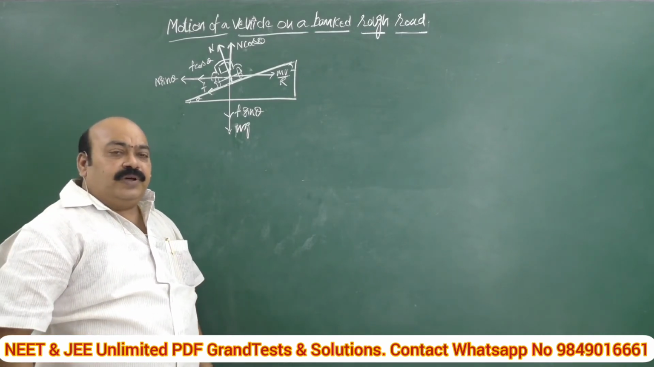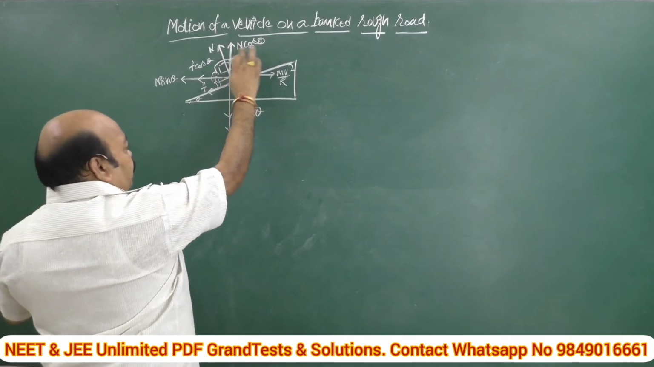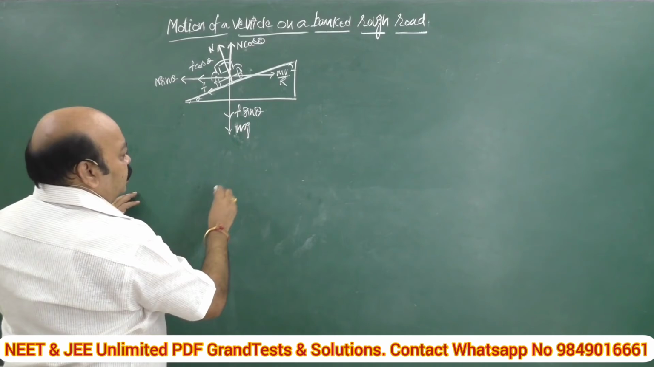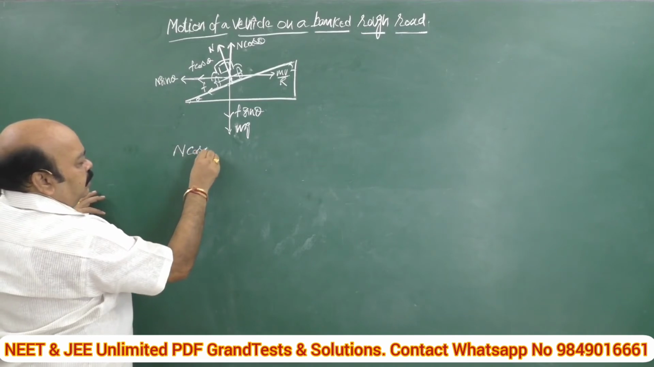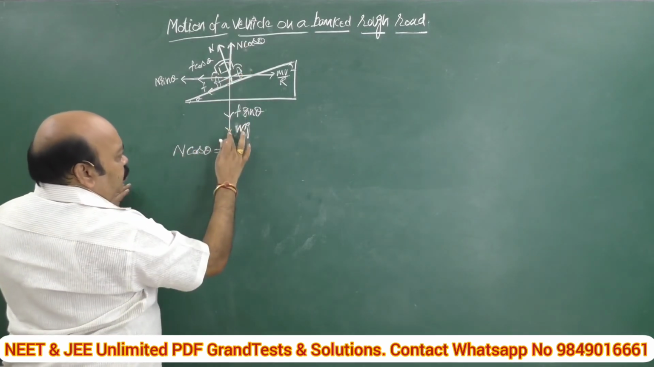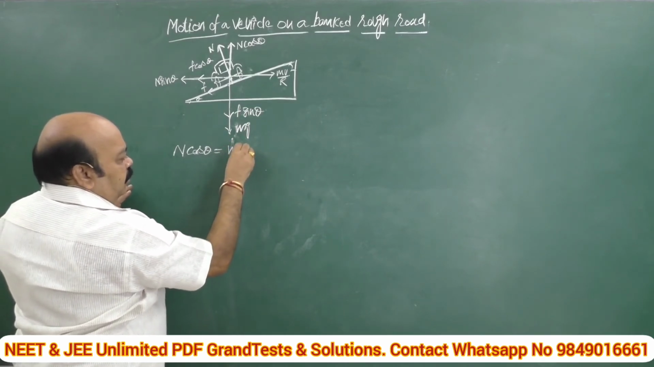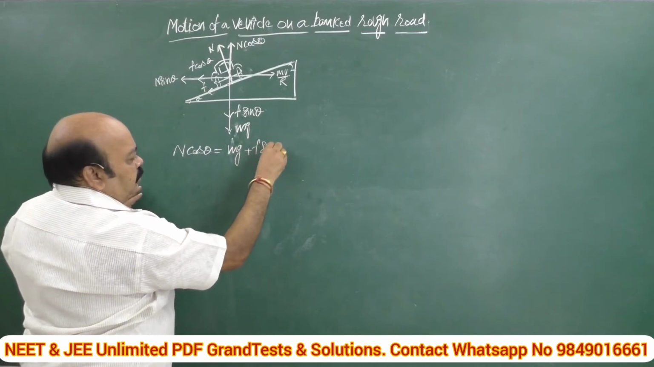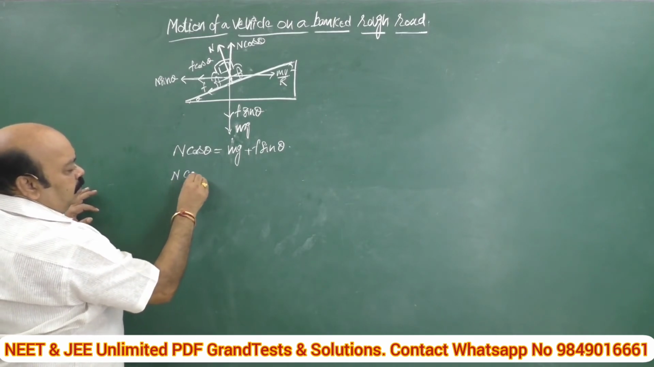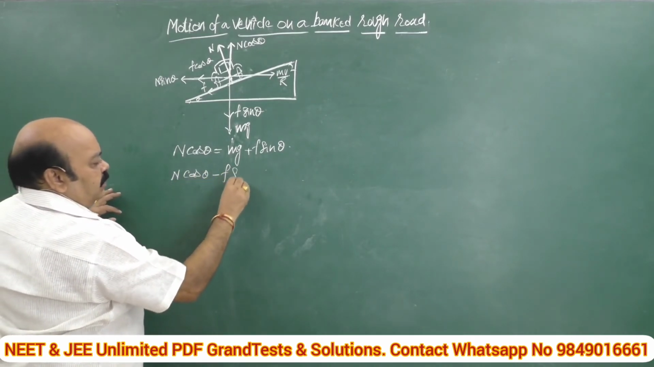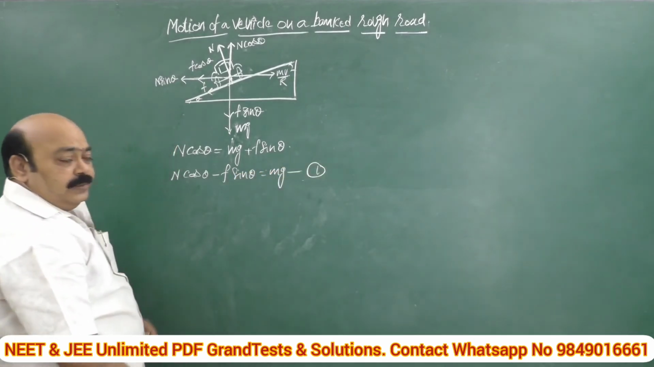Now, as usual, we will go for the balancing condition. What are the upward and downward forces acting? N cos theta is upward and these two are vertically downward. So, shall I write N cos theta, that means the upward force, is equal to the sum of the two downward forces, that means mg plus f sin theta. Shall we bring this f to the side? Then it is N cos theta minus f sin theta is equal to mg. Call it equation 1.